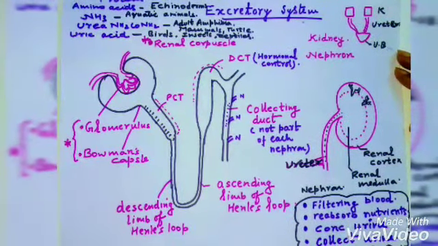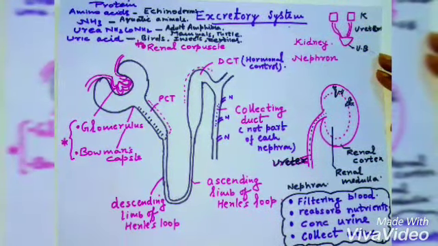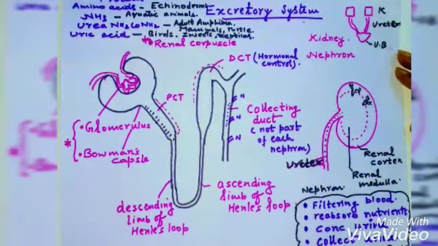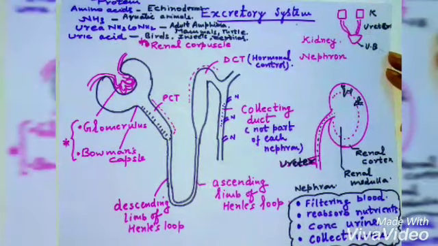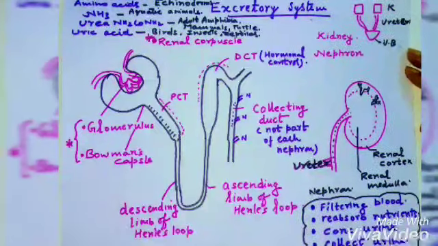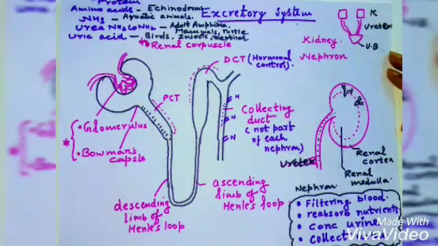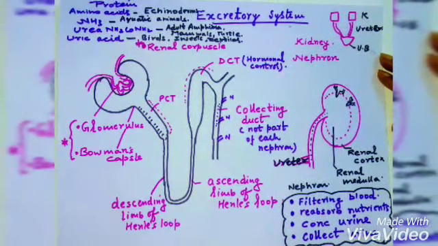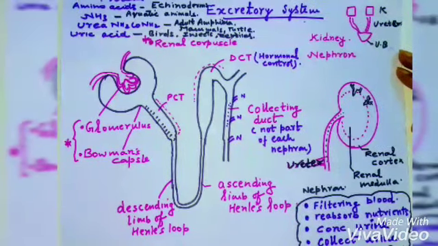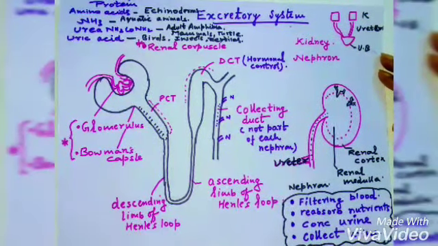Bowman's capsule is a very important part of the nephron. There is a group of blood capillaries in the outer lumen of Bowman's capsule known as the glomerulus. The glomerulus is nothing but a group of blood capillaries. Blood enters the nephron by the afferent arteriole and leaves by the efferent arteriole. The glomerulus and Bowman's capsule together are known as the Malpighian body or renal corpuscle.